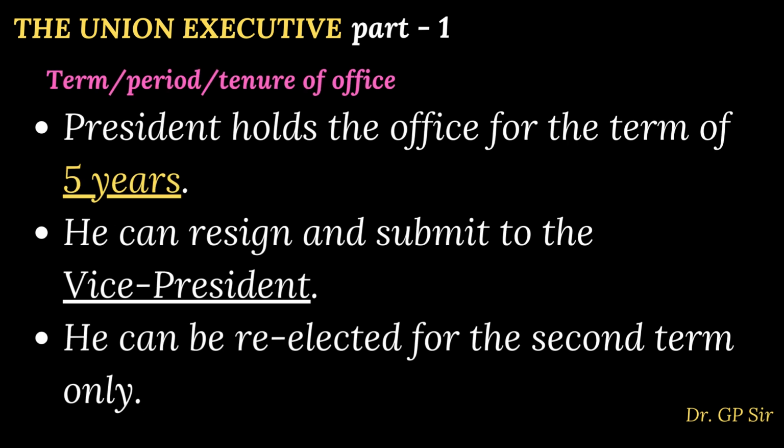So moving on to the next, what is the total tenure or the term or the period, the total time to be in office of the president? So that is maximum is 5 years. Always remember, any elected body, the maximum term is 5 years. Blindly, by default, you can write it. It could be prime minister, it could be an MP, it could be an MLA, it could be the president. The maximum term will be 5 years.